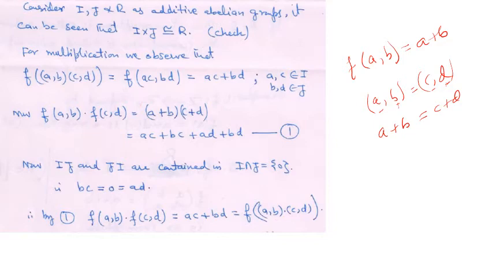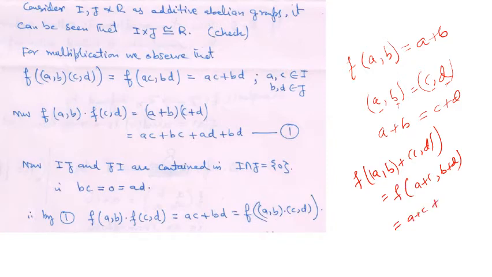So f(a, b) equal to f(c, d), well defined. And then f of (a, b) plus (c, d) will be equal to f of (a + c, b + d), and this is a plus c plus b plus d.